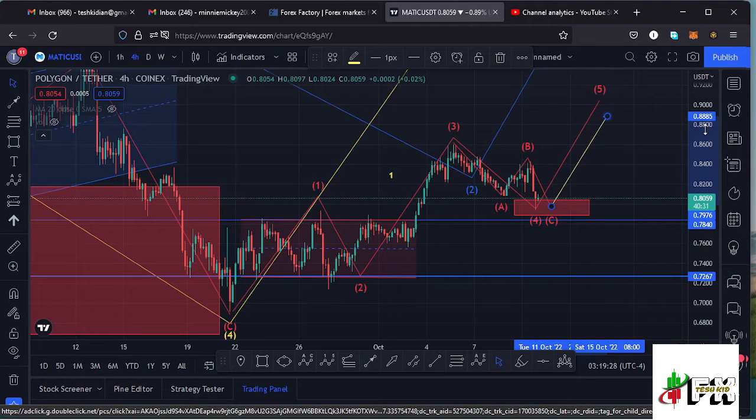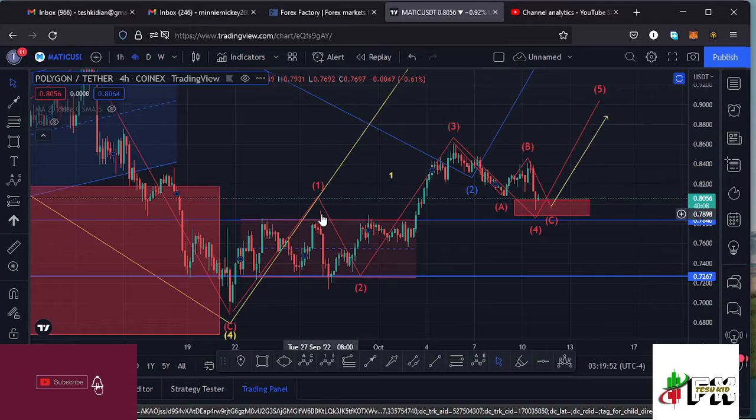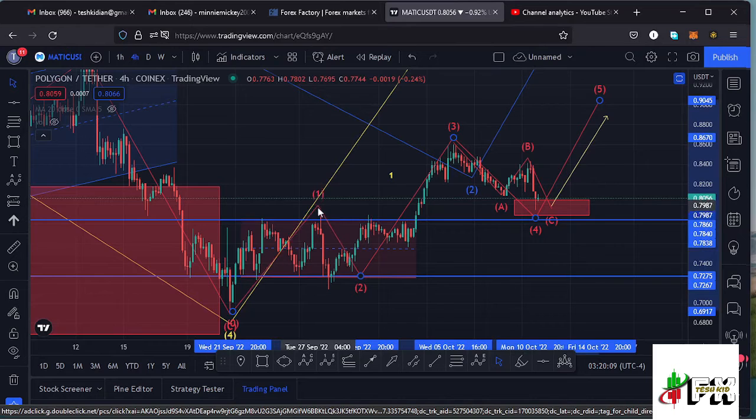We also need to have invalidation points because this is obeying an Elliot wave structure to the upper side, and we can only invalidate this movement to the upper side in this Elliot wave structure in case this wave 4 continues to push lower and gets into the high of that first wave that we have over here at around the $0.7937 mark. So in case we see that movement to the lower side in the formation of a wave 4, and that wave 4 collides with the high of that first wave to the upper side, then we might be invalidating my Elliot wave structure to the upper side, and we might have to look at this movement to the upper side as something else.